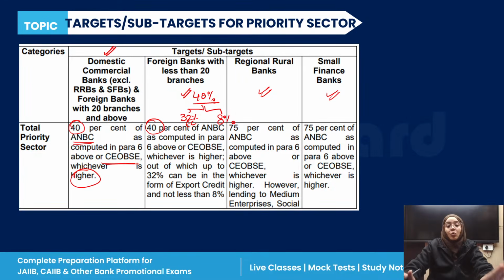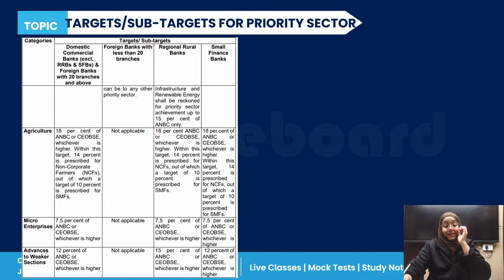Then we have the regional rural banks. For regional rural banks, the target is 75% of either the ANBC or COBE, whichever is higher. And for the small finance banks, it is again 75% of ANBC or COBE, whichever is higher. Now, next, when we are talking about the percentages, in the agriculture sector, for all domestic commercial banks and the foreign banks which have 20 plus branches, it is 18% of ANBC or COBE, whichever is higher.